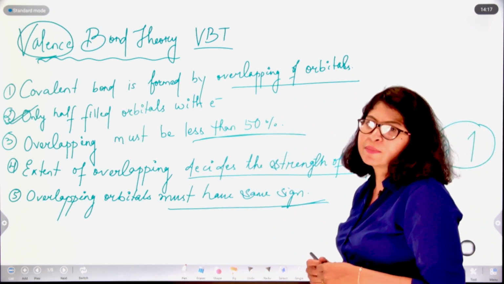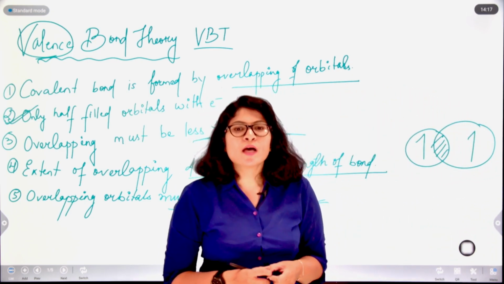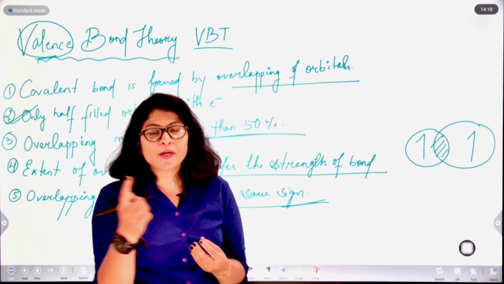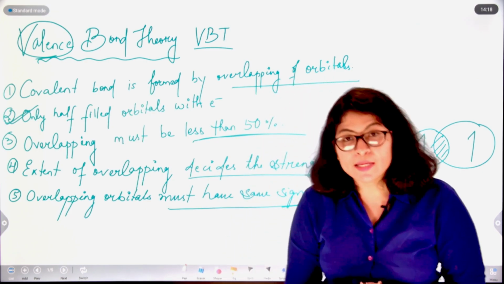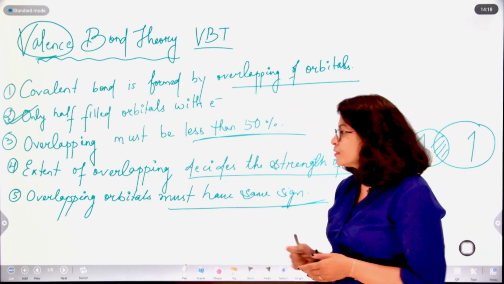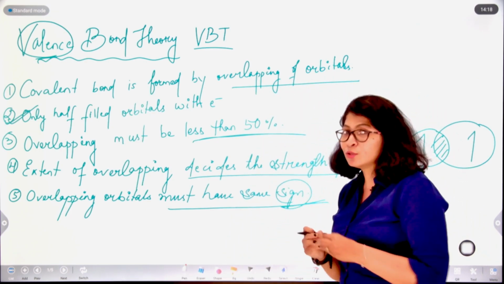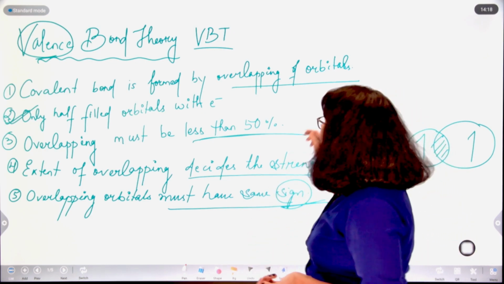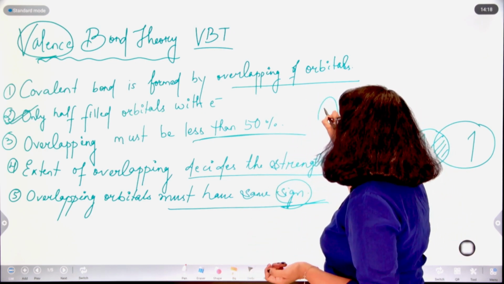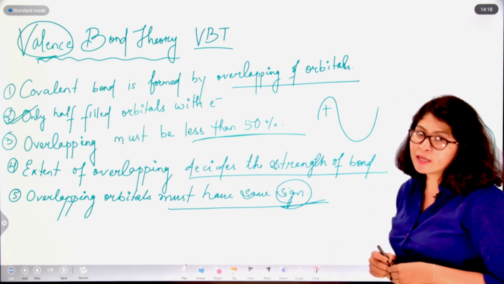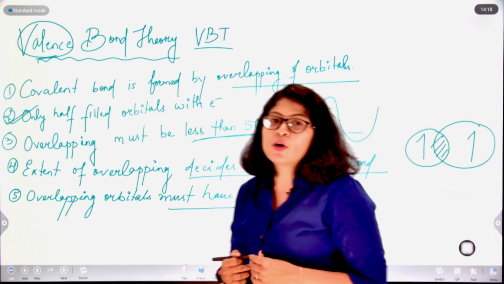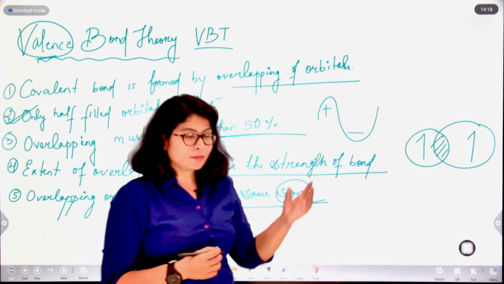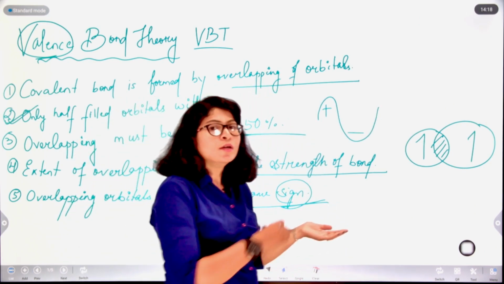What do you mean by same sign? We know orbitals are 3-dimensional, electrons are spread out in a 3-dimensional structure and electrons move in a wave-like manner. So sign does not mean an actual positive or negative sign, it means the crest or the trough. The crest is represented by a positive sign and the trough is represented by a negative sign. So the sign of an orbital is determined by the waves.